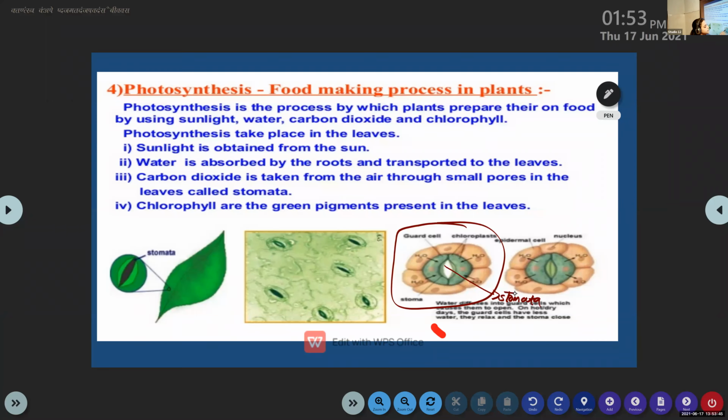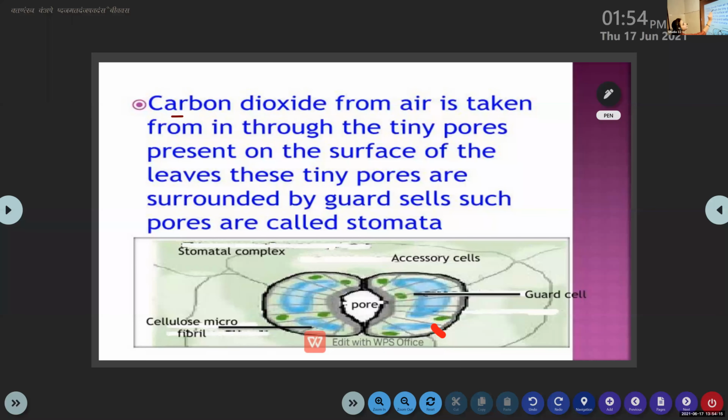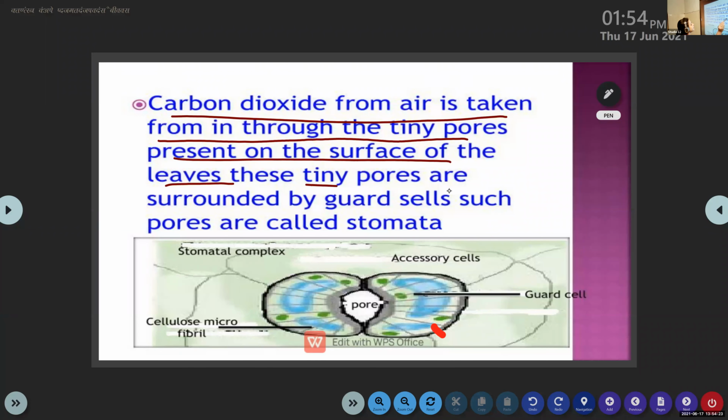The stomata is surrounded by two cells that are known as guard cells. So stomata is the small opening, or the minute holes present in the leaves, which help them to absorb the carbon dioxide from the air. Carbon dioxide from the air is taken in through the tiny pores present on the surface of the leaves. These tiny pores surrounded by guard cells are called stomata.